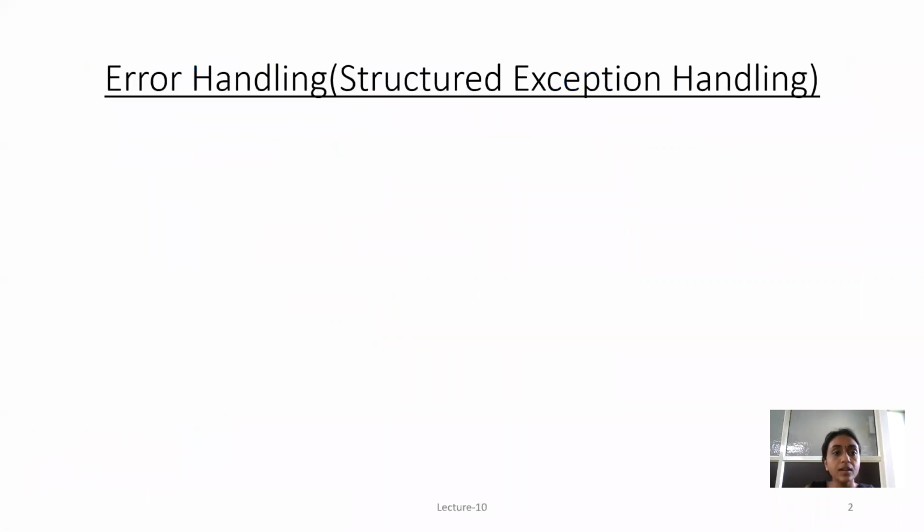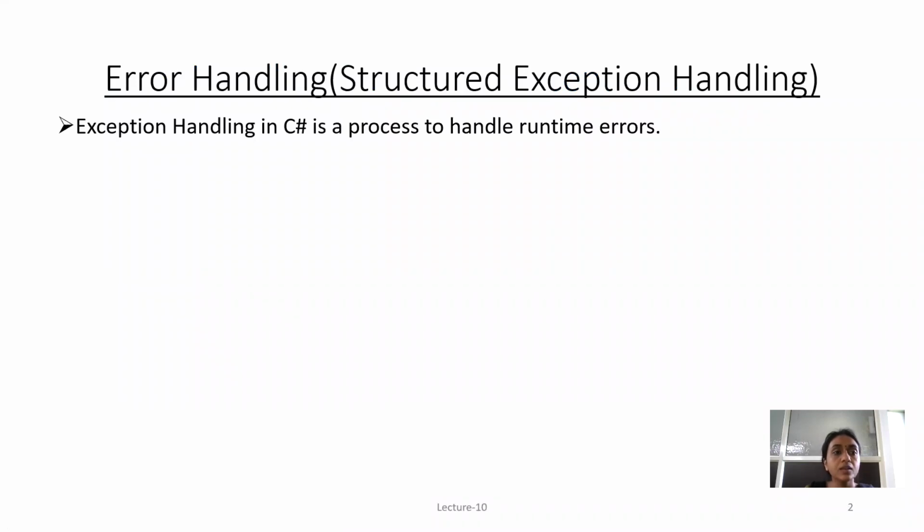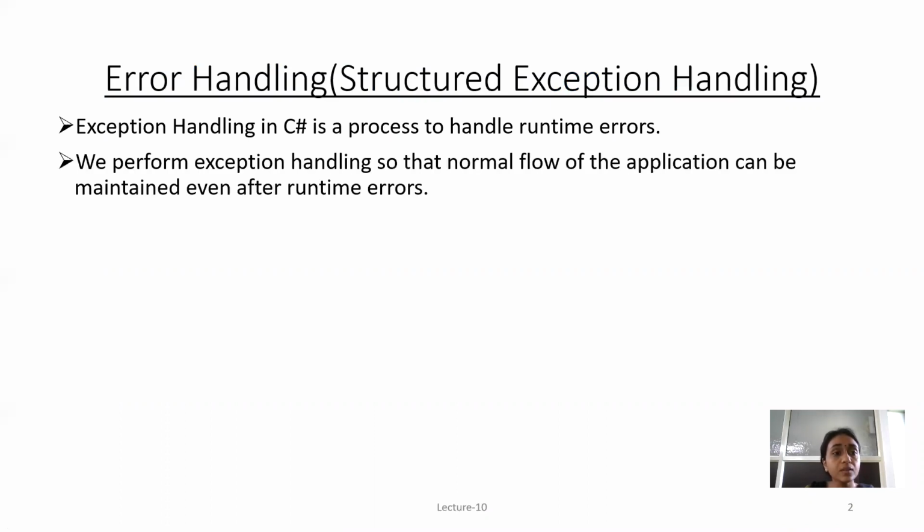First topic, error handling or structured exception handling. Exception handling in C# is a process to handle runtime errors. We perform exception handling so that the normal flow of the application can be maintained even after runtime errors.